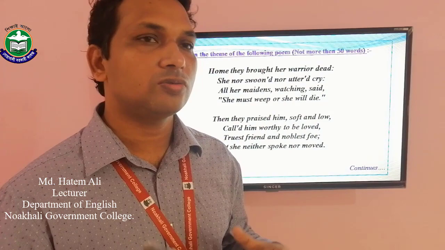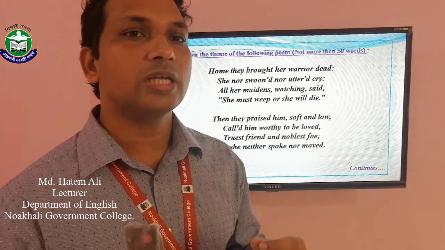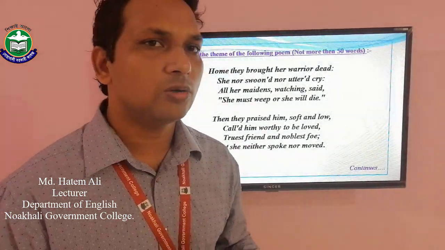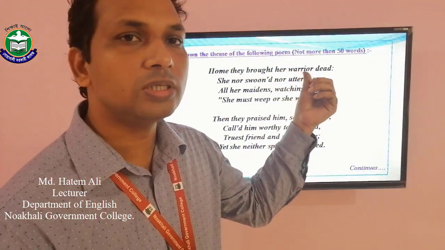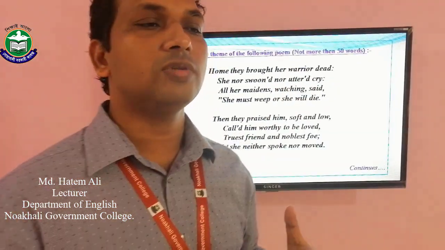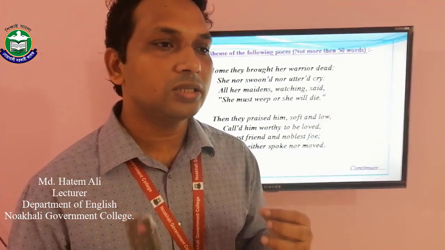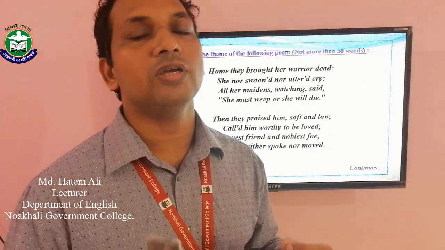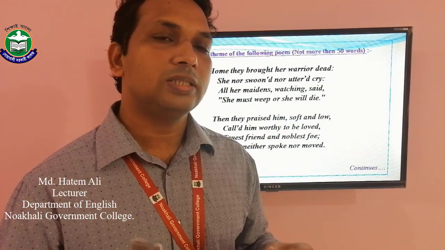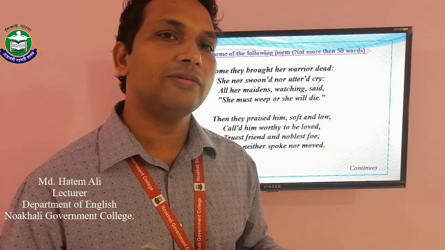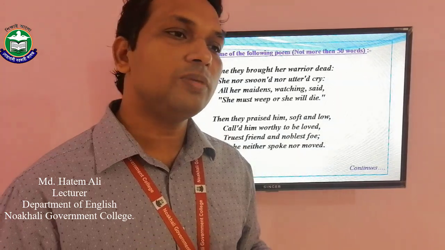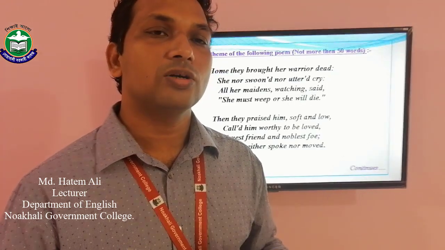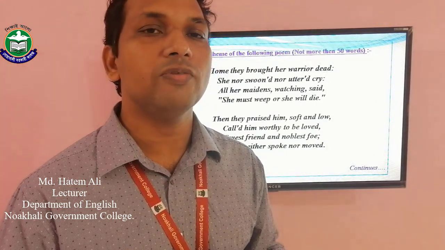Dear students, just try to feel the tune of the poem. The tune is so sad, so grave and so intense. And look at the use of the possessive, her warrior. Whose warrior? The warrior of the lady, the husband of the lady, the pillar of the lady. Until today, her husband was actually the only means of her living on earth. And just think, this only means of her life is no more. The only means of her life has died. Just think what will be the mental condition of the woman, and what will be her reaction.